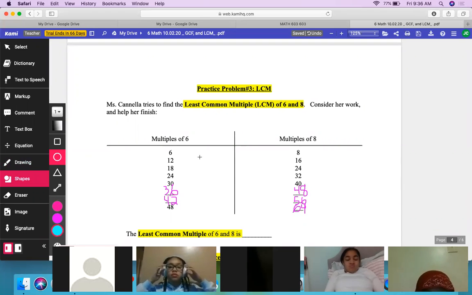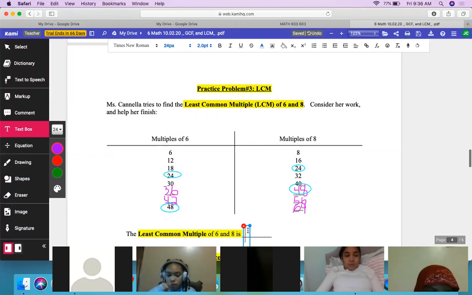You can circle 24. Okay. Any other numbers that show up? 48. Okay. So now, Kyrene, is the LCM 24 or 48 and why? Which is smaller, 24 or 48? 24. Thank you. So 24 is the smaller, the least common multiple. Therefore, it is 24, not 48.